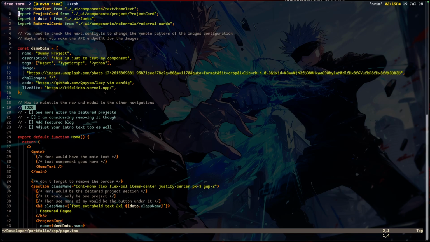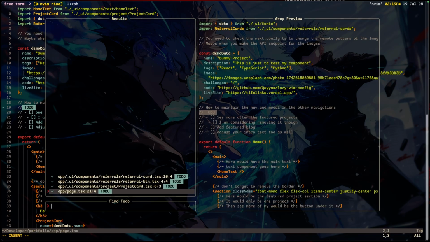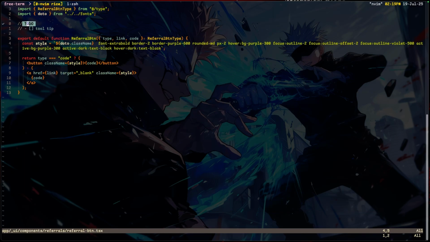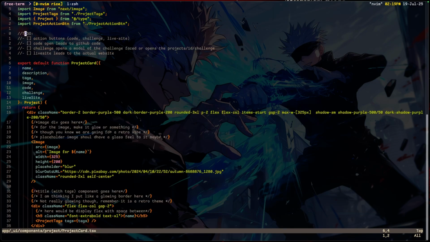Then I have this plugin from Snacks as well, which I bind to leader T, which just shows me every to-do I have. So I could jump to a to-do and I know it is there. So I press leader T again, go to a different to-do and try to work on that. What other plugin do I use importantly?